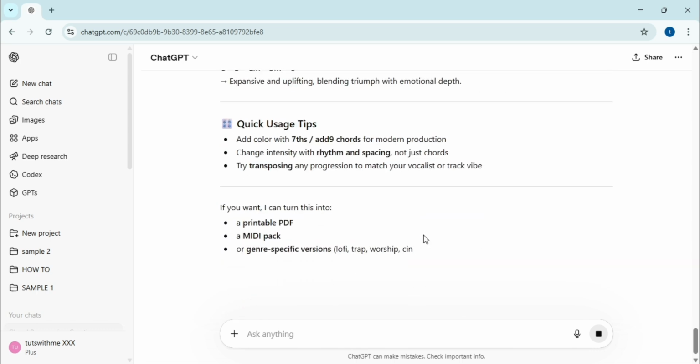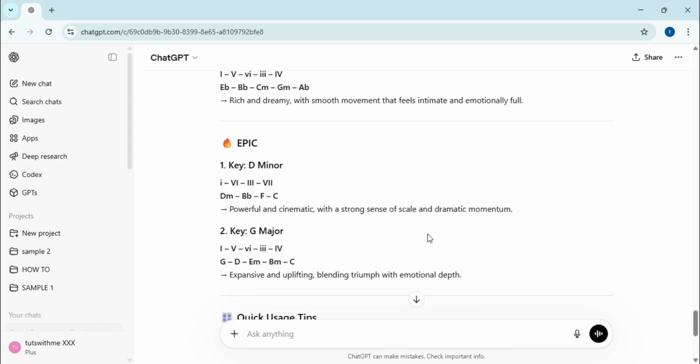It even includes quick usage tips on adding 7th chords for a more modern texture and using rhythm to change the intensity of the track. With this setup, I now have a versatile creative tool that bridges the gap between technical theory and pure emotional expression.